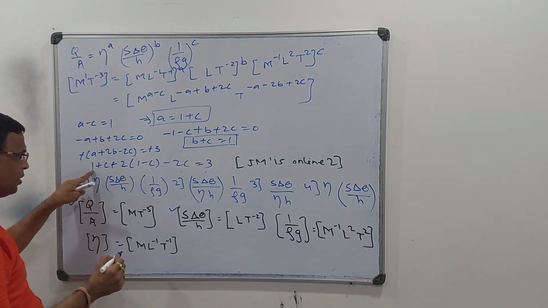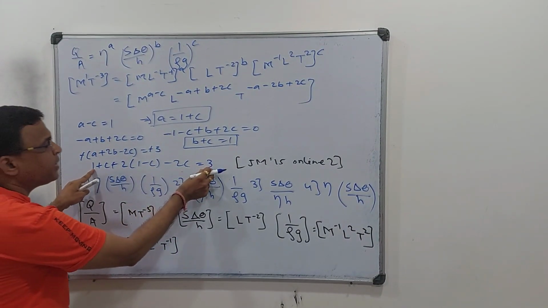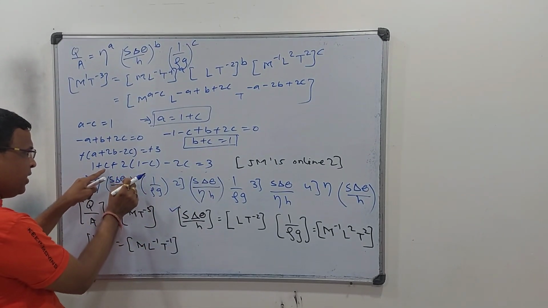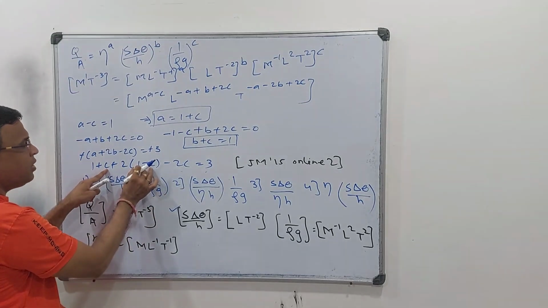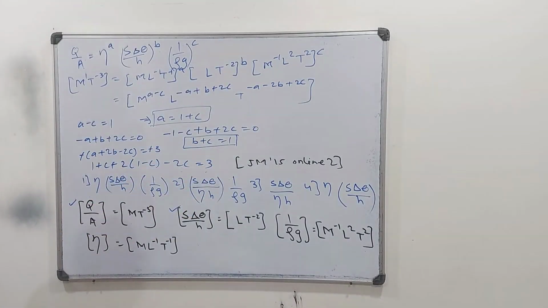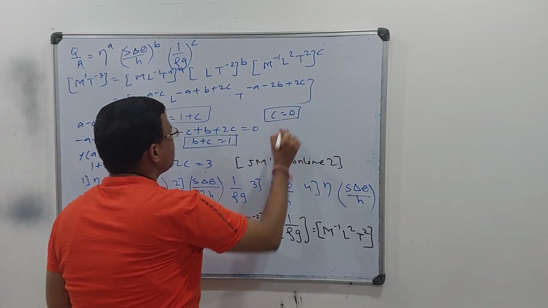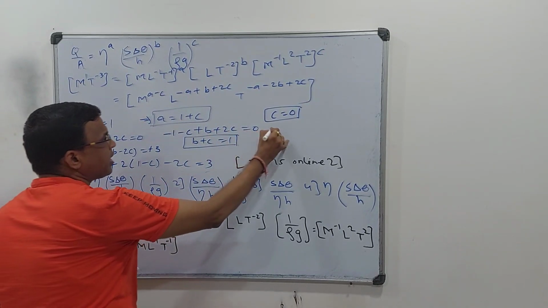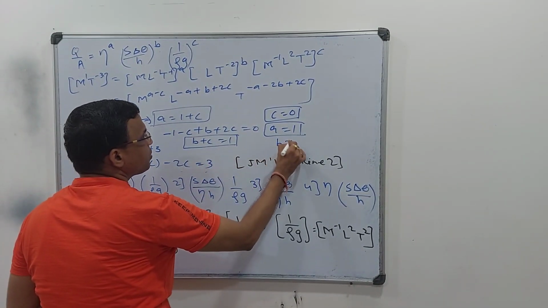When I solve this, it is 1 plus 2, that is 3, and that side 3 gets cancelled. Then it is c minus 2c minus 2c, so c minus 4c, that is minus 3c. And there is nothing on the other side. So that gives you directly that c is equal to 0. That leads to a is equal to 1, and c equal to 0 gives b is equal to 1.